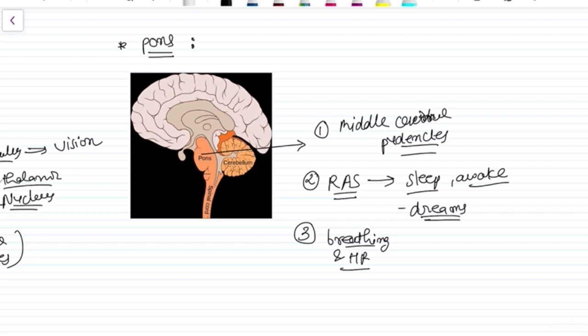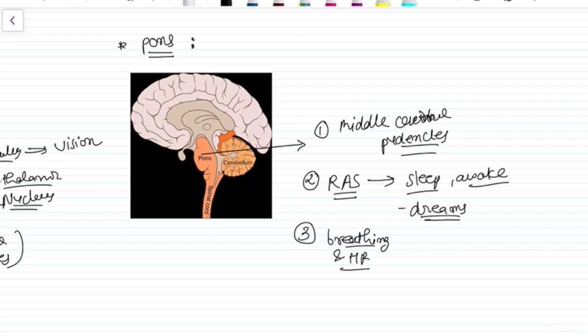These all are regulated by various nuclei present in the pons, right? So when there is a pathology in the pons, when there is a stroke in the blood vessel that supplies the pons, it causes problems in speech, balance, and all.